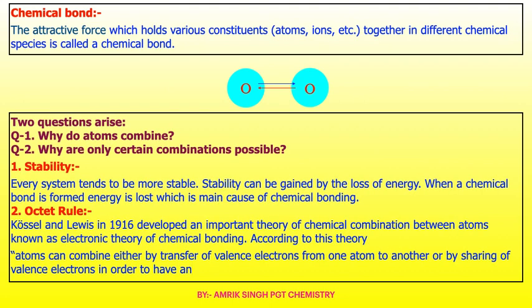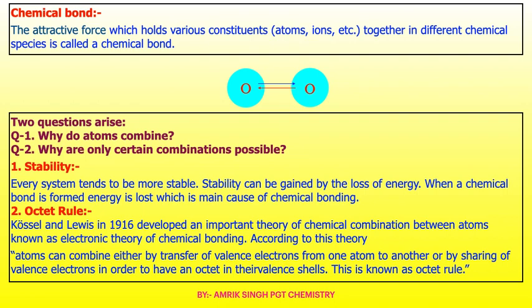Now two questions arise. Why do atoms combine? Why are only certain combinations possible? Why is O2 formed, not O4? Why do atoms combine? Why don't oxygen atoms like to remain in an isolated state? Why do they combine? The answer is stability.